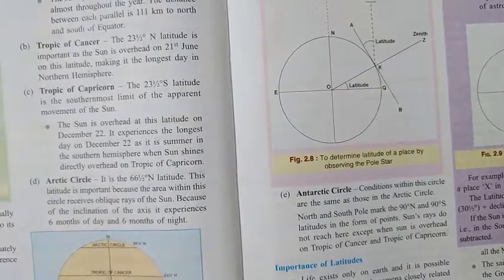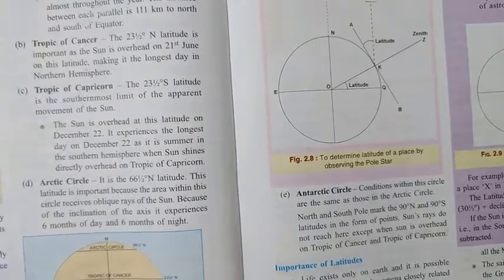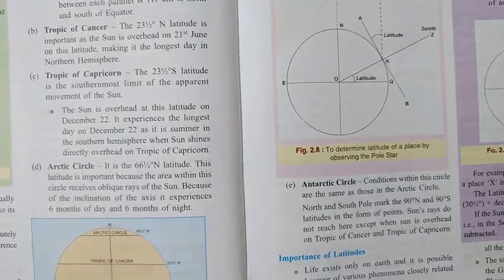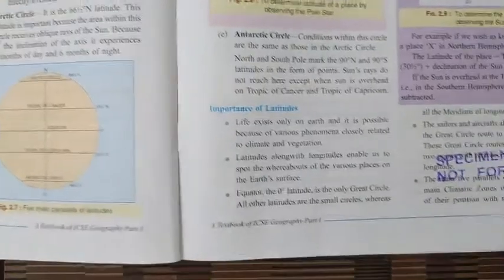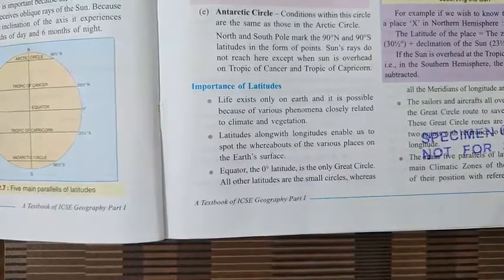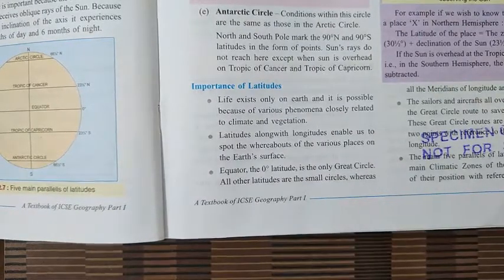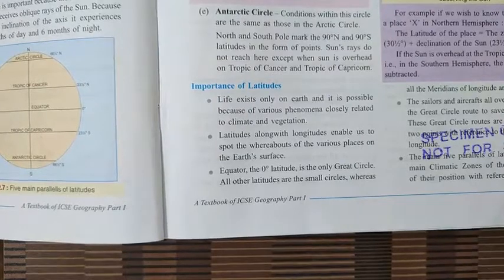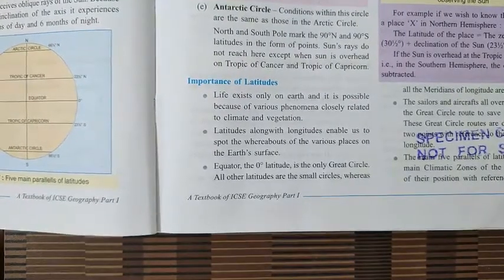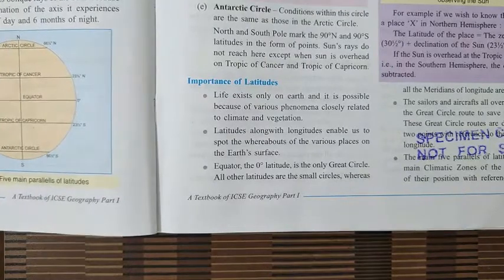As all of you know, these latitudes also divide the earth into different heat zones. This is the importance of latitude: they divide the earth into different heat zones, and so they also affect the climate of the earth.